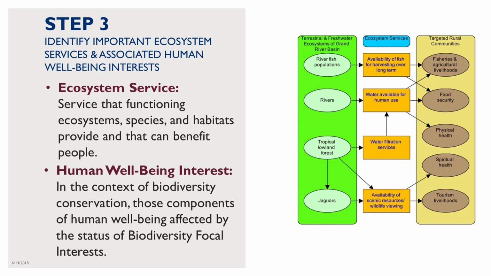The whole design team can discuss and develop a draft, and a subgroup can finalize it at a later time. This will save the limited time you have with your whole design team for the more complex and time-consuming steps. In the next presentation, we will define and rate the direct threats that are impacting your biodiversity focal interests and other interests.